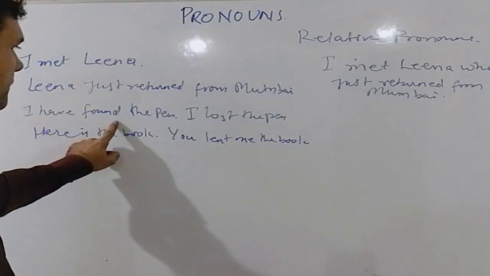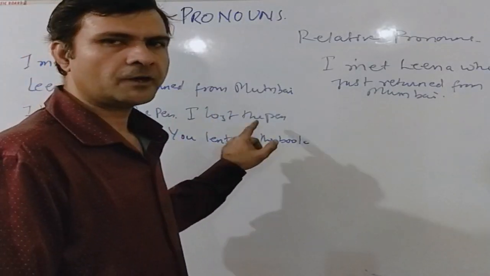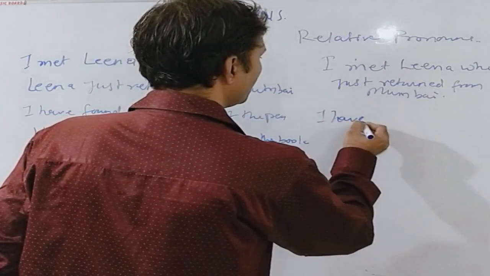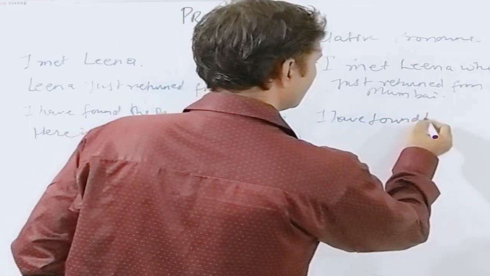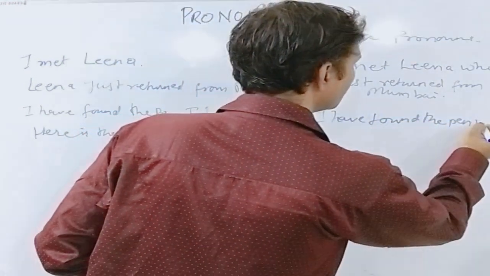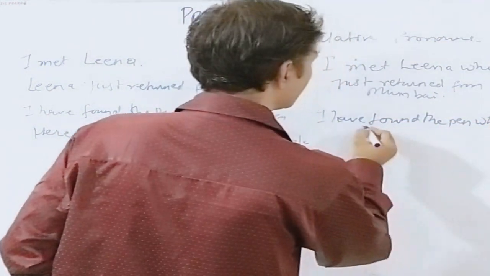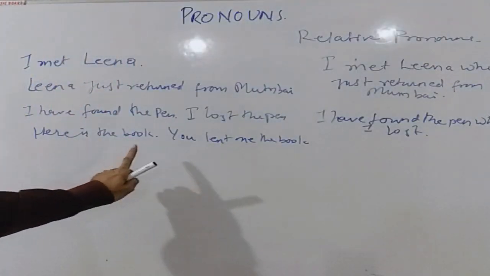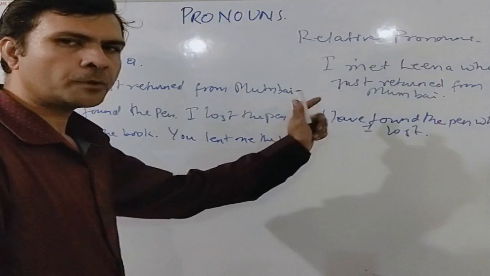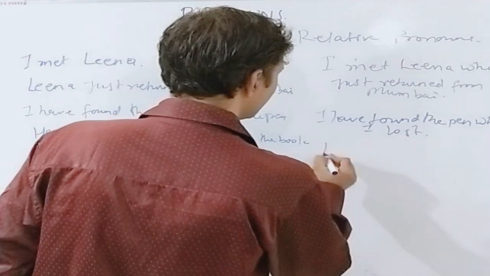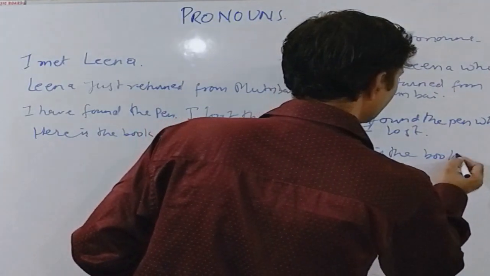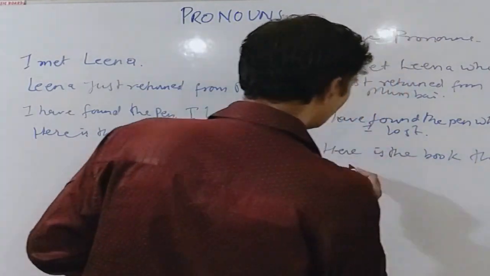Again, I have found the pen. I lost the pen. We can also write it as: I have found the pen which I lost. In the third case, here is the book, you lent me the book. It can also be written as: here is the book that you lent me.